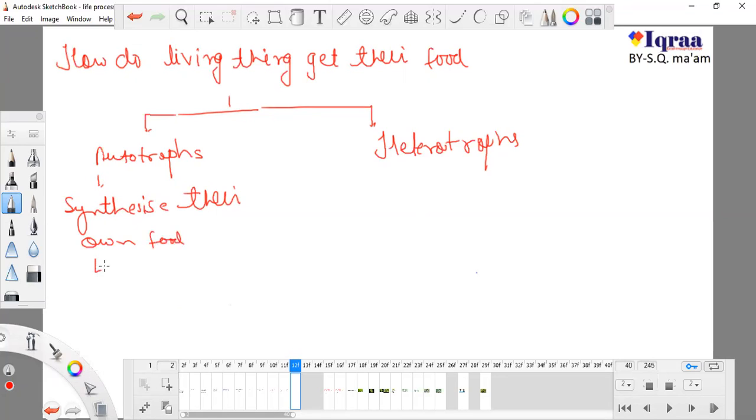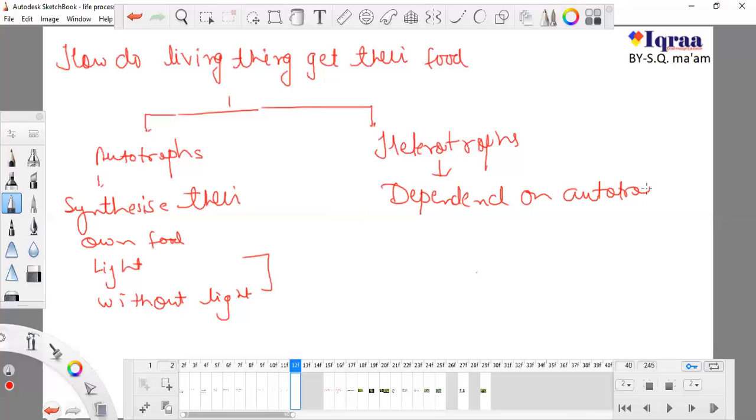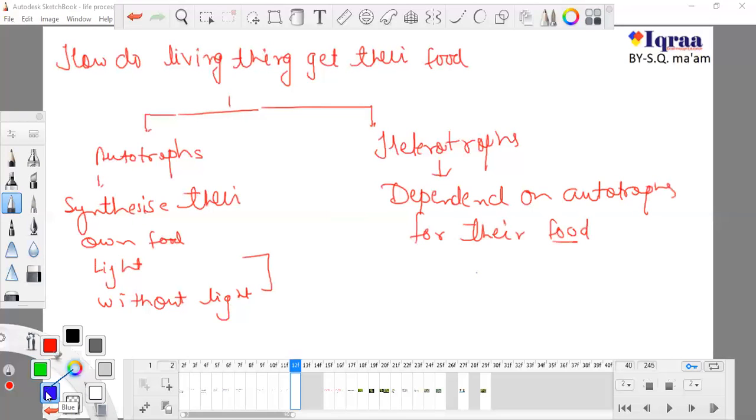They can do this either in the presence of light or without light, but they can synthesize their own food. And heterotrophs are those organisms which are dependent on autotrophs for their food. So don't think that autotrophs should only be light dependent. There are many types of organisms that are not light dependent and can synthesize their food without light, but the main thing is that they can synthesize their own food.